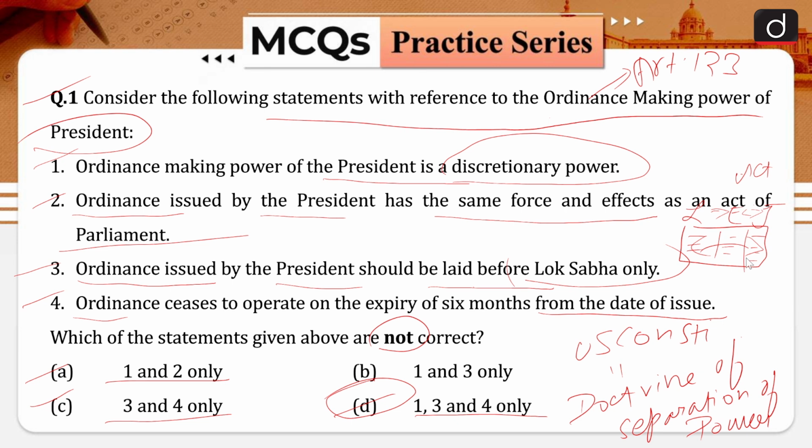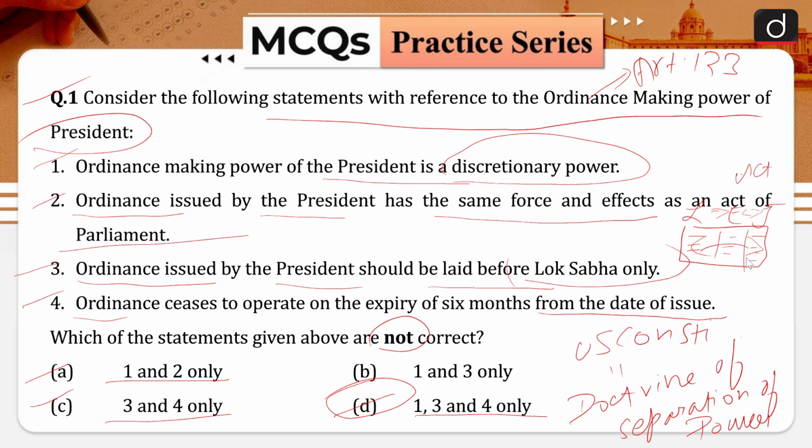However, this ordinance making power should be exercised in accordance with a few limitations. So let us understand what these limitations are. The first limitation is, an ordinance can be issued only on those subjects on which the Parliament is authorized to legislate. That means it is coterminous with the parliamentary legislative powers. You cannot promulgate an ordinance on those subjects on which the Parliament has no legislative power.